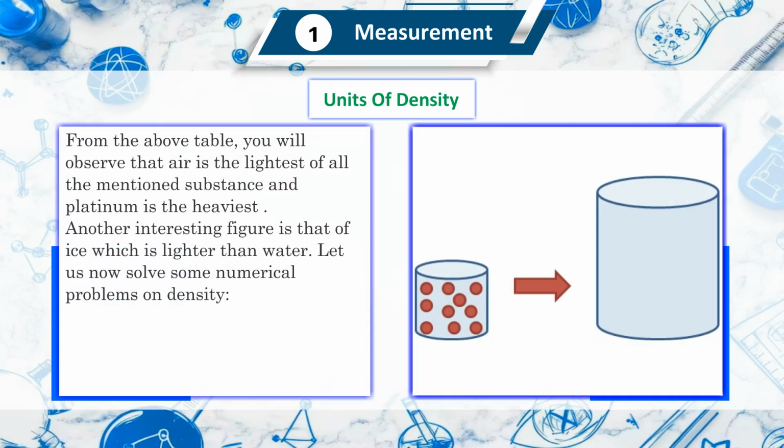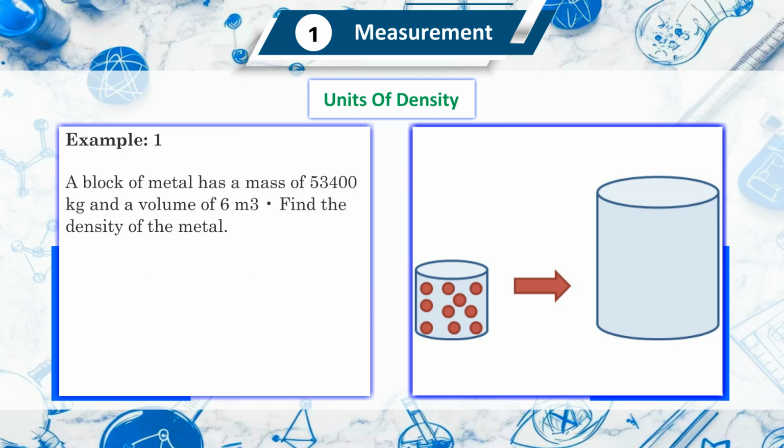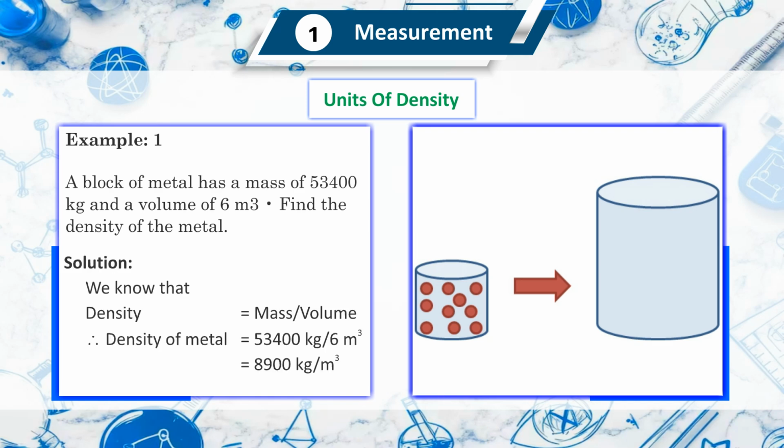From the above table, you can observe that air is the lightest of all the mentioned substances and platinum is the heaviest. Another interesting fact is that ice is lighter than water. Let us now solve some numerical problems on density. Example 1. A block of metal has a mass of 53,400 kg and a volume of 6 meter cube. Find the density of the metal.